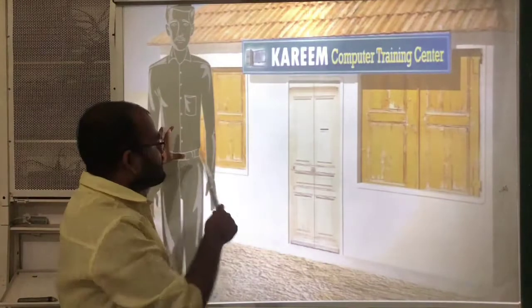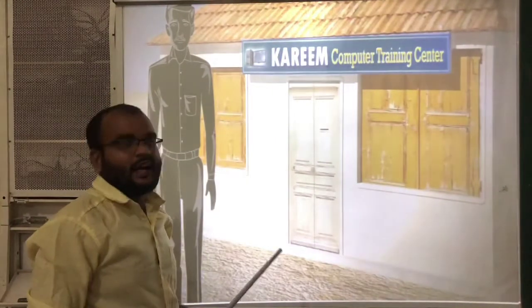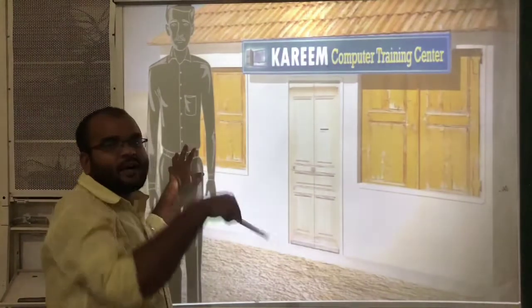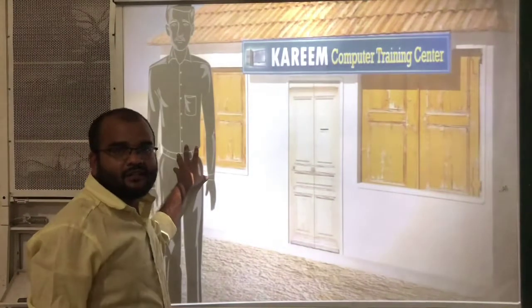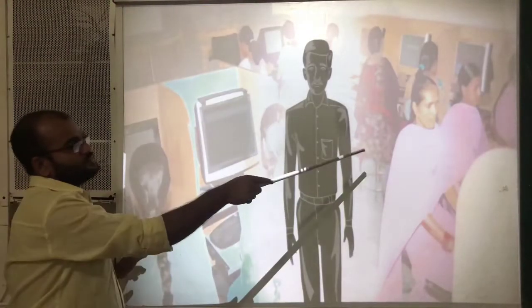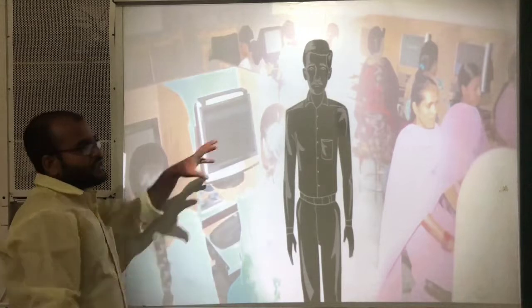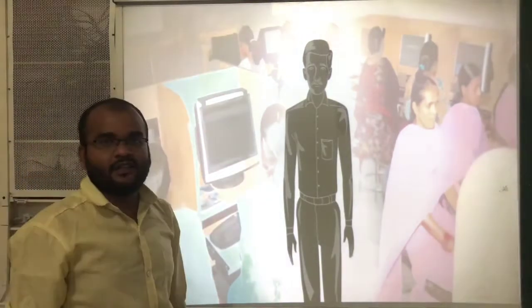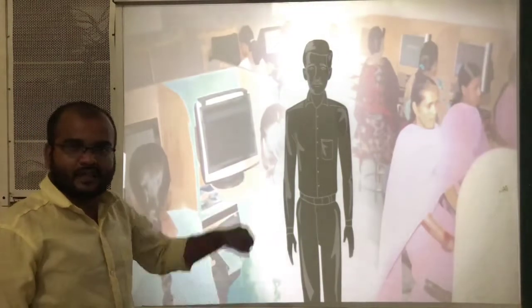So he observed that, and himself started a computer training center in this village. Now he is running it, and he is getting some money also.